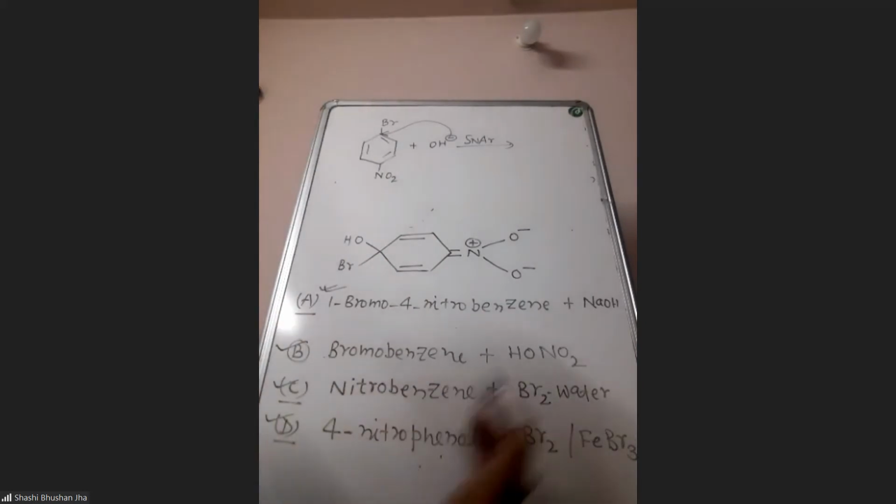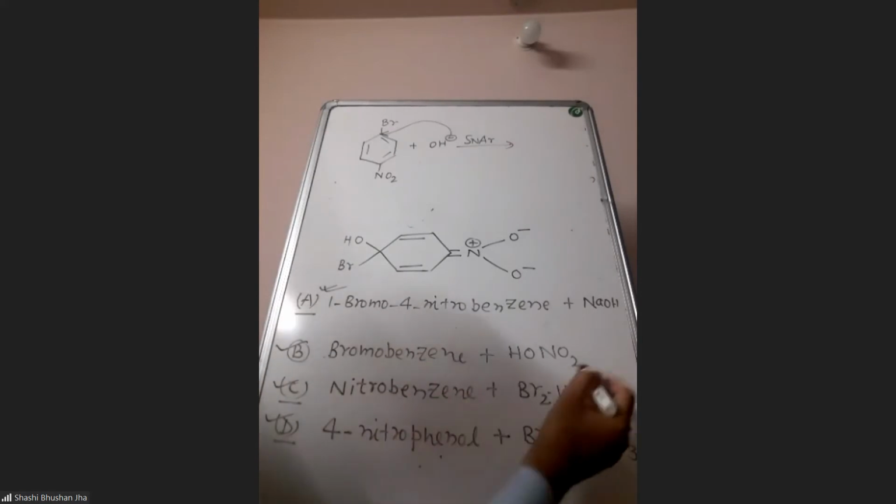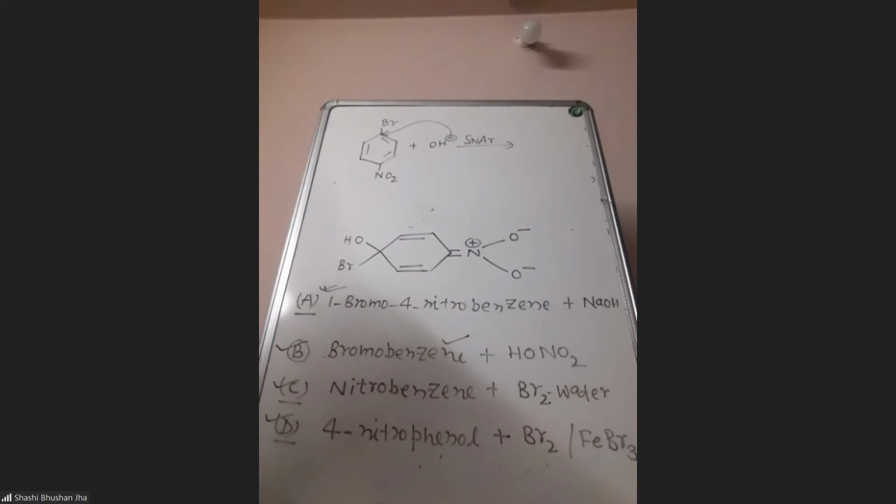Now bromobenzene plus nitric acid, what reaction will you take here? So this is EAS. Next one, nitrobenzene plus bromine water. It is EAS, but nitrobenzene should not react in the first place. Why? For bromine water we need something strong which can polarize the bromine molecule, as in the example of phenol or aniline.